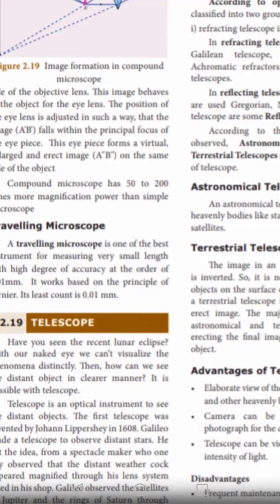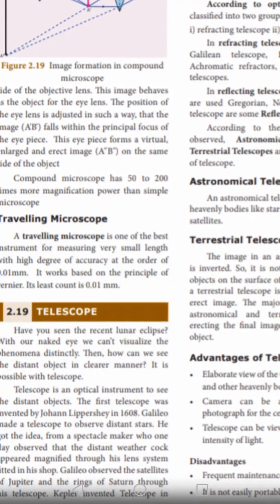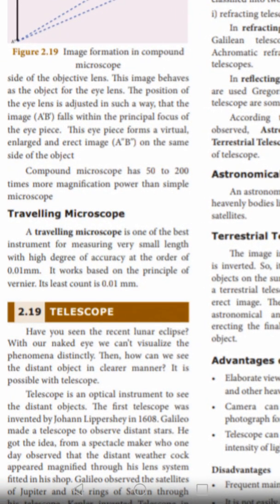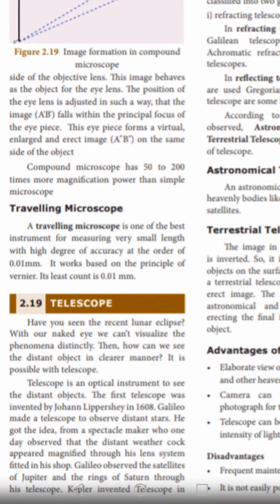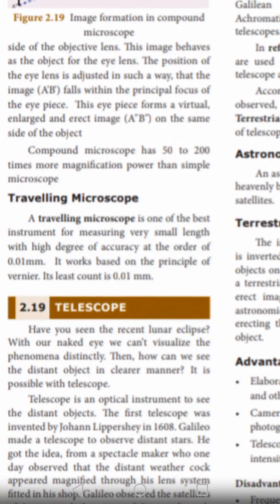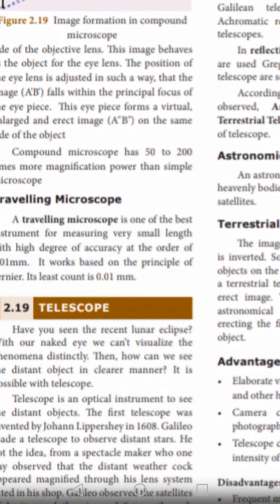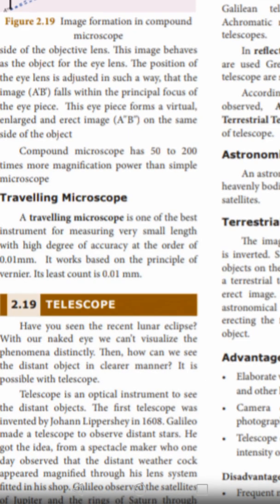A traveling microscope is one of the best instruments for measuring very small lengths with a high degree of accuracy, of the order of 0.01 mm. It works based on the principle of vernier. Its least count is 0.01 mm.